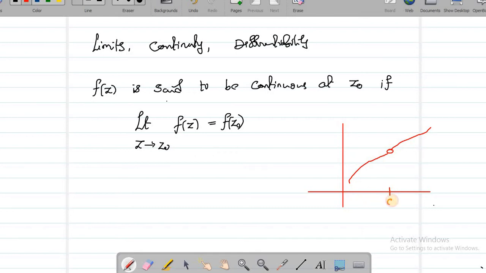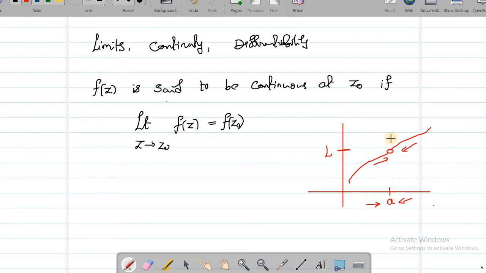As you move towards a, you can see that the limit of the function is this height L. Because as you move towards a, either from the right side or from the left side, you'll be at this height L. So as you move towards a, the function is moving towards L. So the limit exists and it is equal to L.